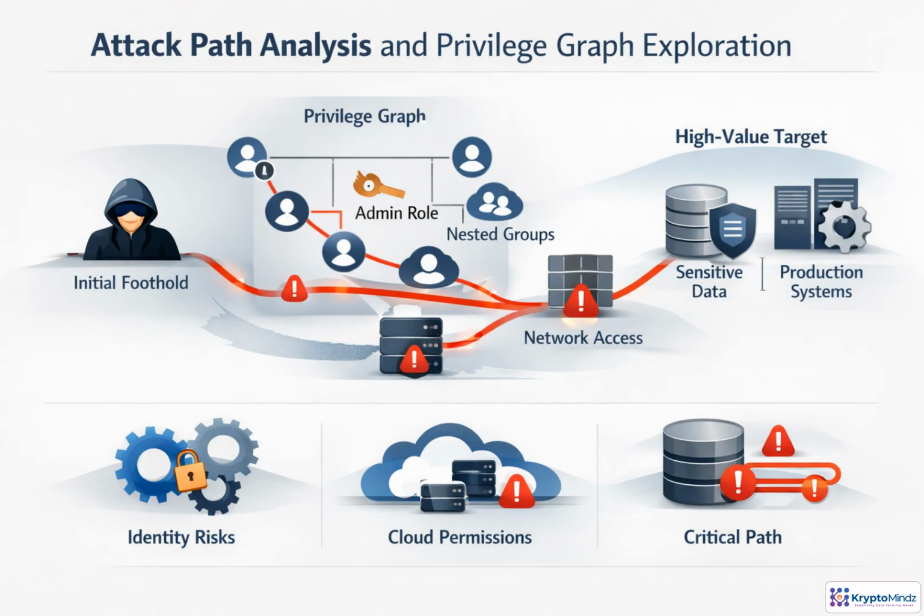Attack path analysis asks a practical question. If an attacker gains one foothold, what chain could carry them to critical data or production systems? Agents explore privilege graphs, identity links, network reachability, and cloud permissions to find those chains. The value is context. One weak control may seem low priority on its own, but when combined with role chaining, nested groups, or service accounts, it can become part of a critical path. Effective fixes break the path, not just isolated symptoms.